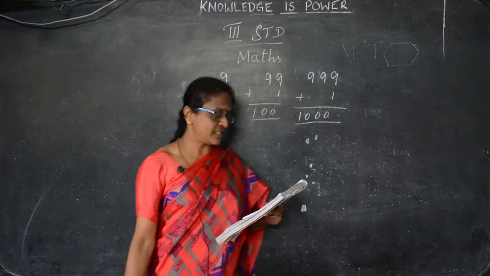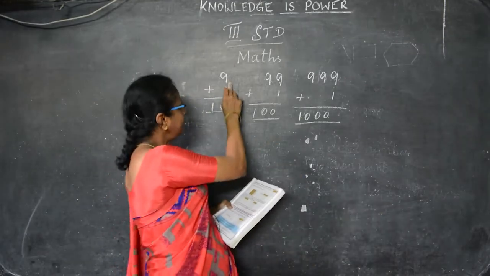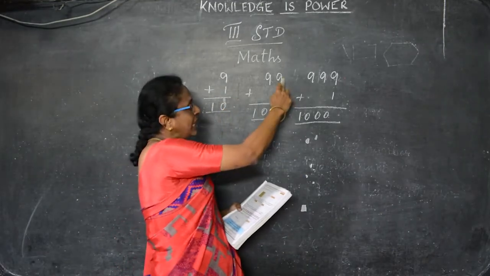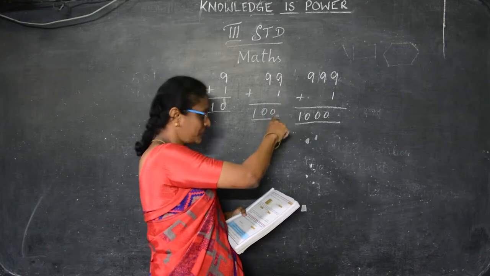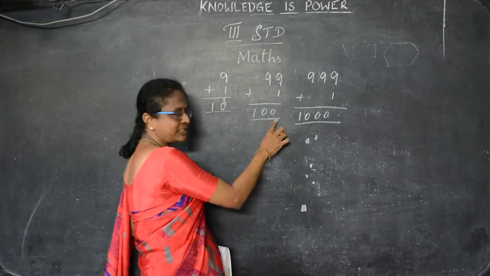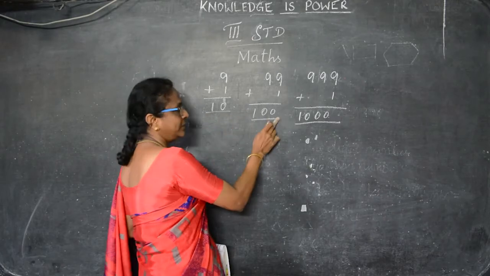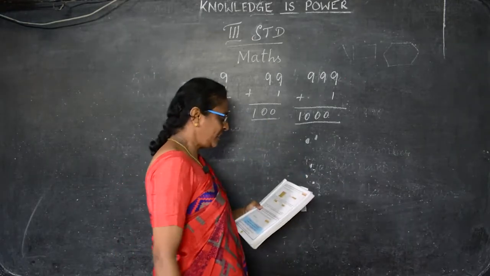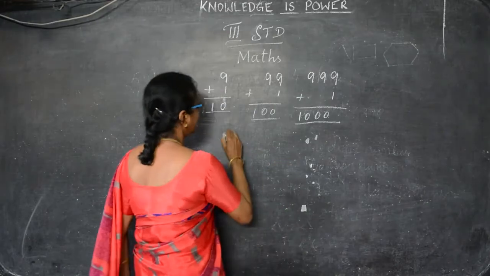Okay children, listen carefully. When we add 9 plus 1 we get 10. When we add 99 plus 1 we get 100. So 100 is the smallest three digit number. This is the two digit number and this is the three digit number. And this 100 has how many tens?